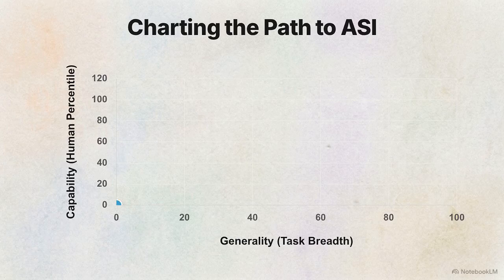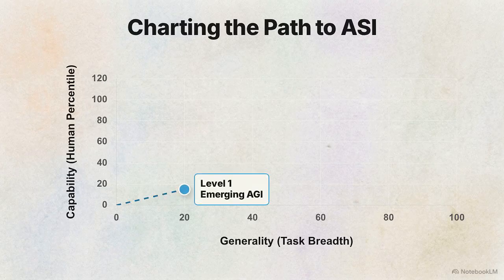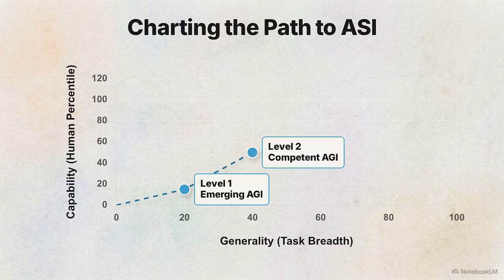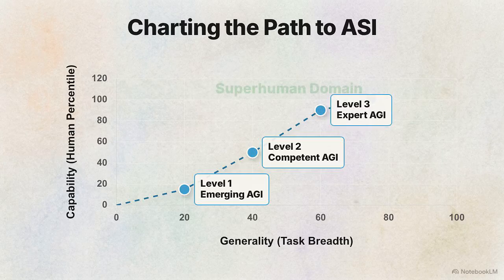Looking at the bottom left of this matrix, we find Level 1, Emerging AGI. Current frontier foundation models, like GPT-4 and Gemini, are situated here, performing general cognitive tasks at the level of an unskilled human. Moving up the capability axis, Level 2, Competent AGI, matches the 50th percentile of skilled adults. Level 3, Expert AGI, reaches the 90th percentile across general domains.